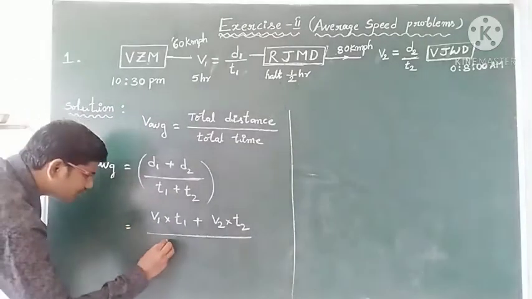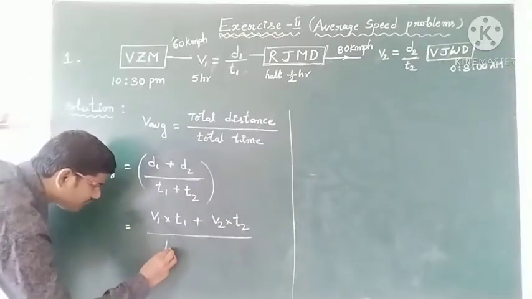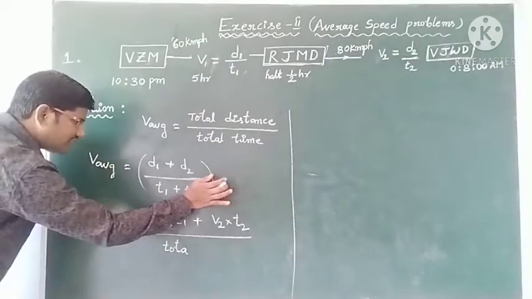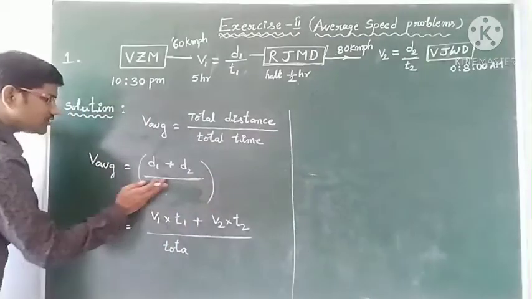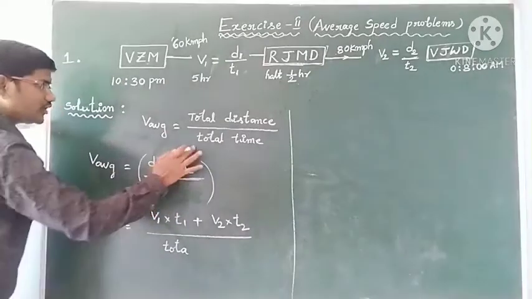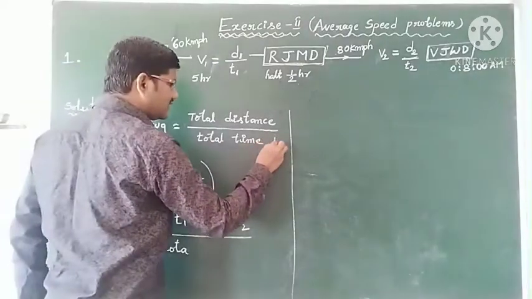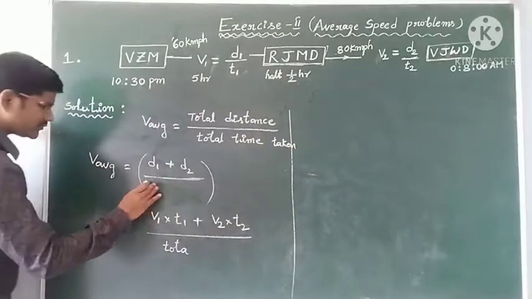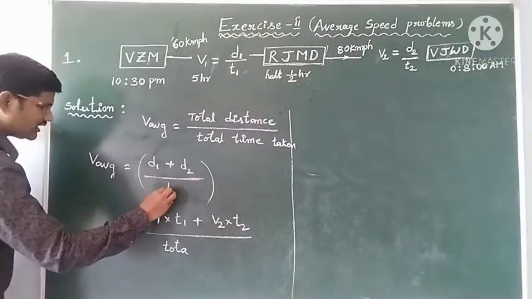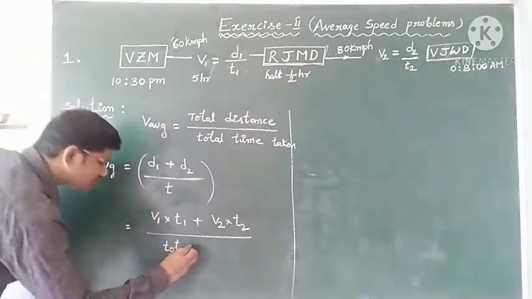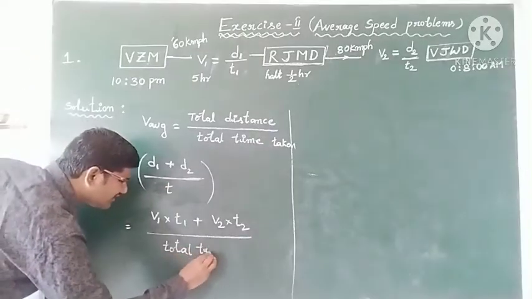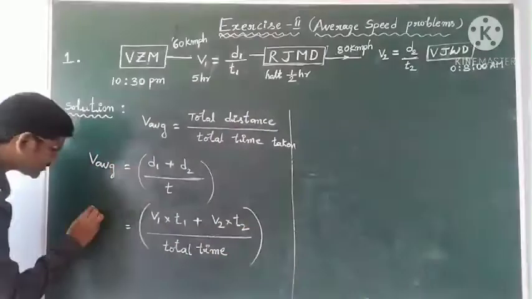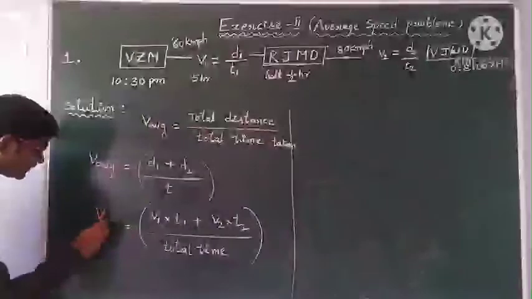You should write here the total time taken, not t1 plus t2, the entire time we have to write. Total time taken is the question. Let the total time be t, and that is called average speed.